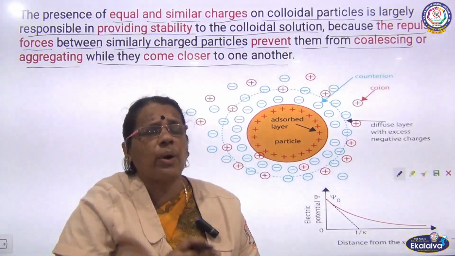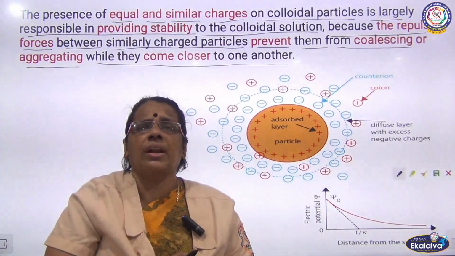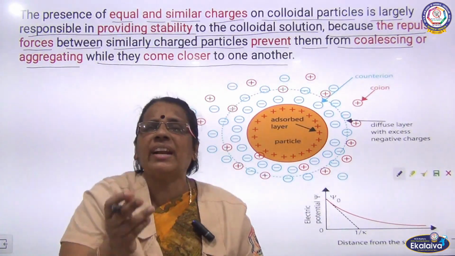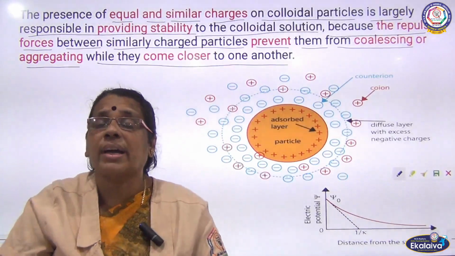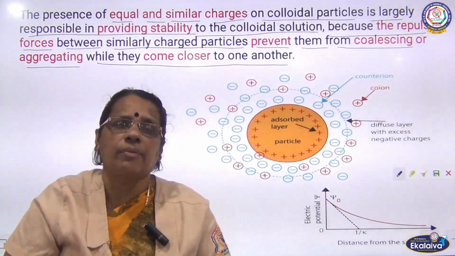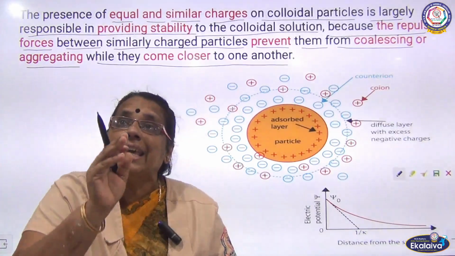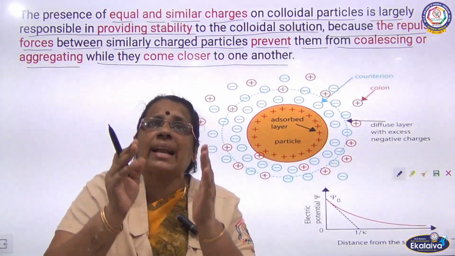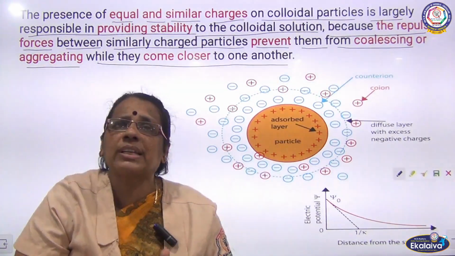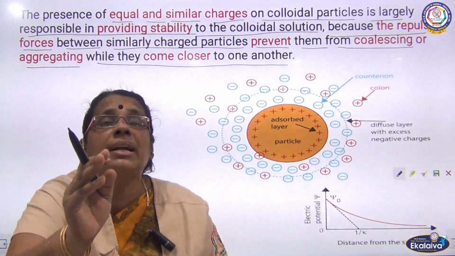What is the benefit of this equal and similar charges? Because the charges are similar, like charges, repulsive force is taking place. Because of these repulsive forces, we can prevent the aggregation of the particles. So aggregation, association of the particles can be prevented. So it leads to the stability of the colloids. This slide talks about the stability of the colloids because of the equal and similar charges. When the colloids are having equal and similar charges, repulsive force will prevail. Because of these repulsive forces, we can prevent association or aggregation, thereby causing stability of the colloids.